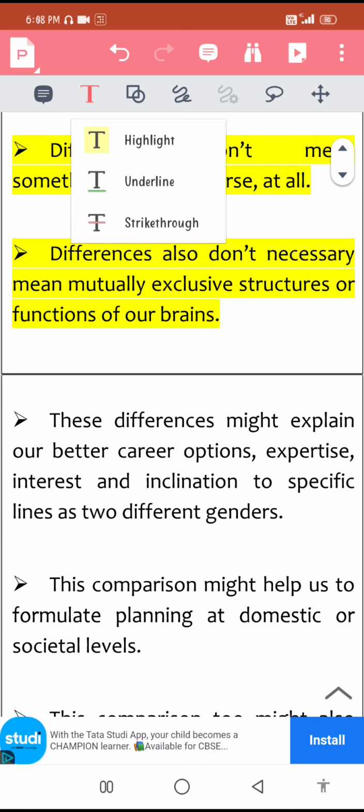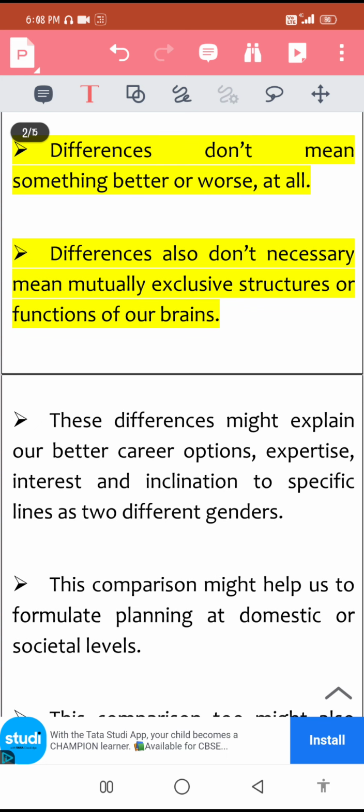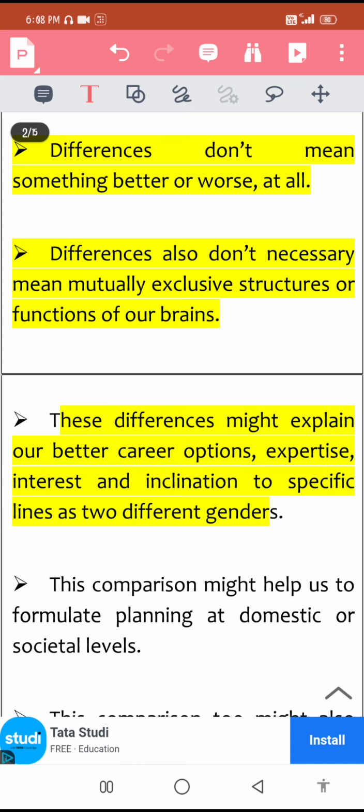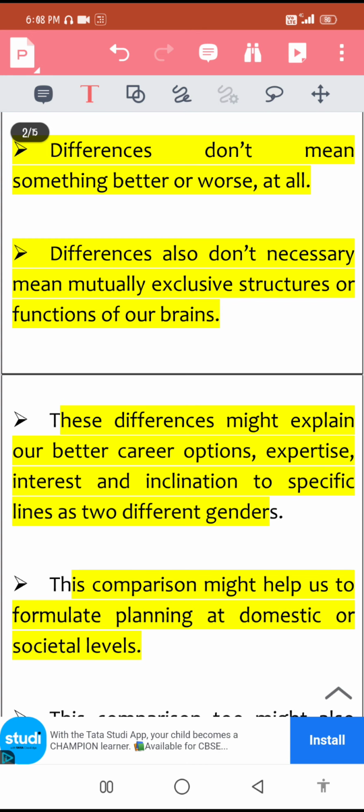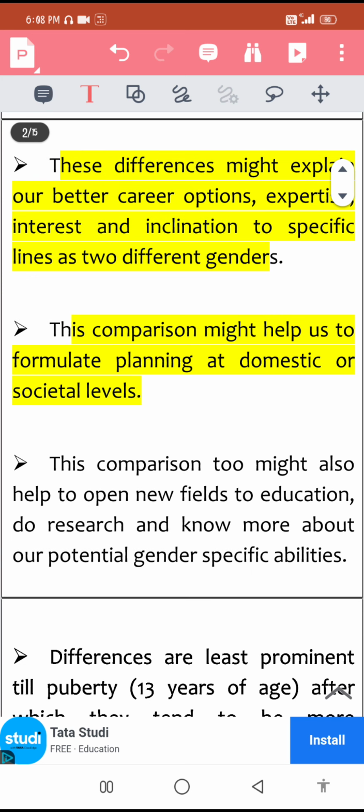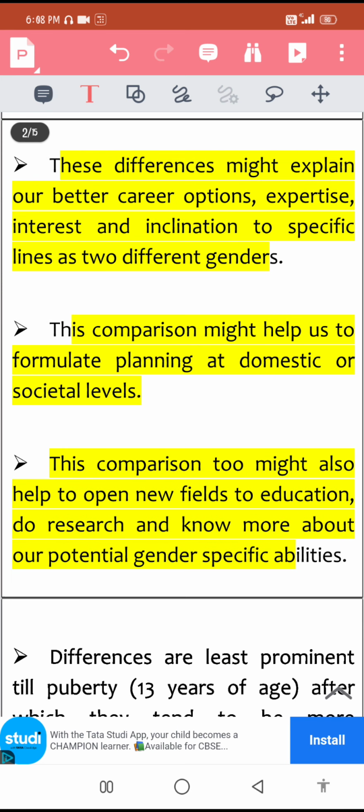Again, these differences might explain our better career options, expertise, interest, and inclination to specific lines as two different genders. This comparison might also help us to formulate planning at domestic, individual, or society levels, which are gender specific. This comparison too might help us to open new fields of education, to do research, and to know more about our potential gender-specific abilities.